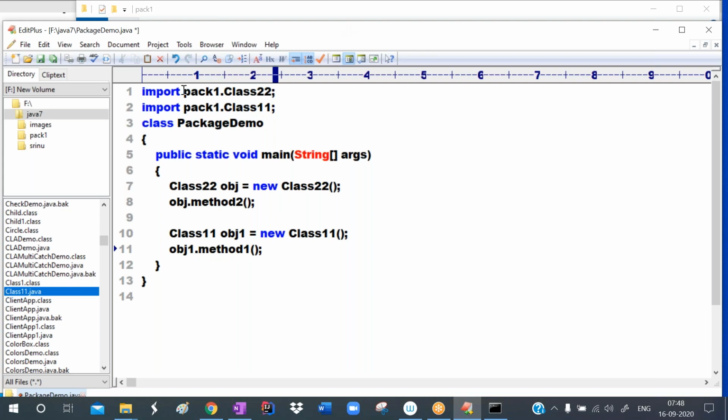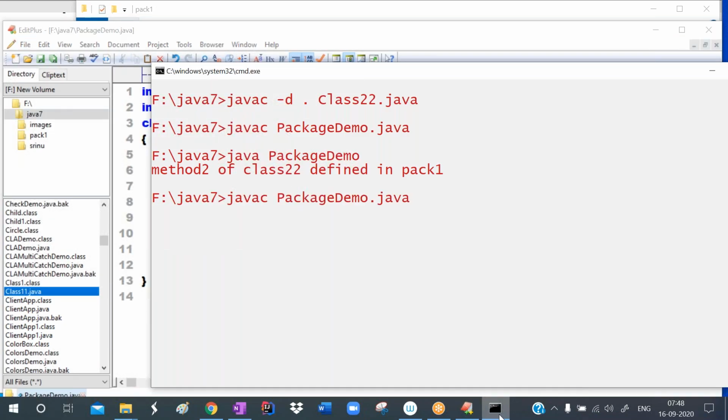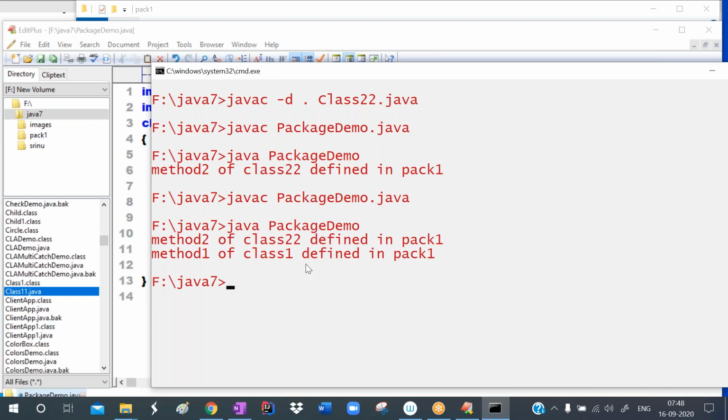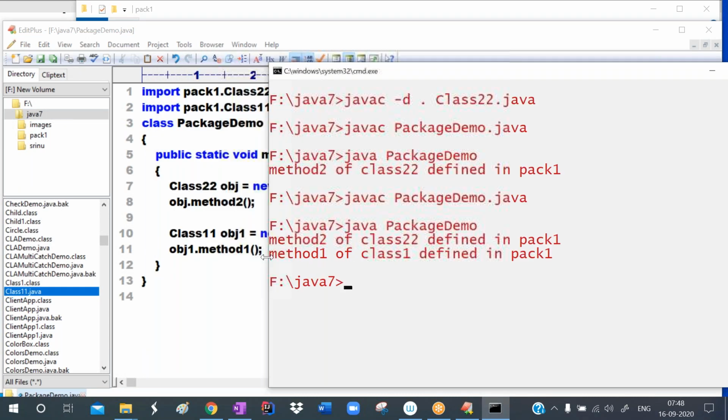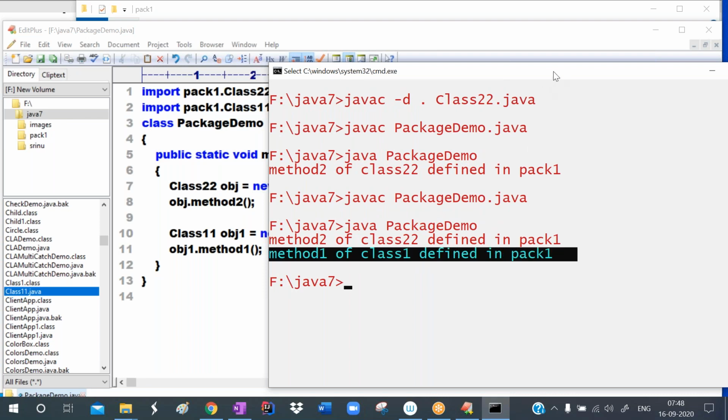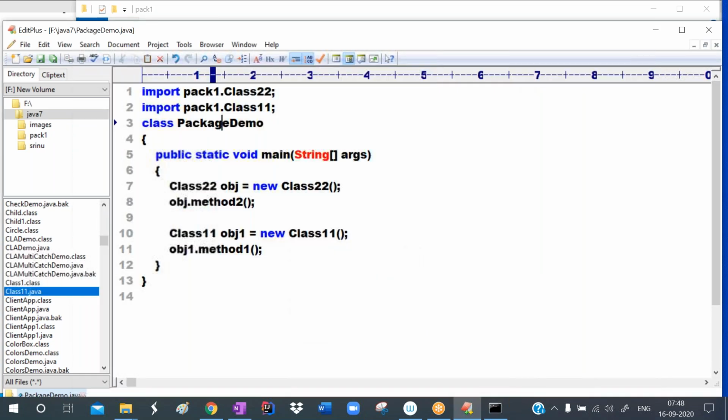See here, in pack1 Double1 is there, Double2 is there. Those two classes I am using now in this program. I'm saving this, compiling and running it. See, this is method2 of Double2 defined in pack1, and method1 of Double1 defined in pack1. Hence you can reuse these classes any number of times.